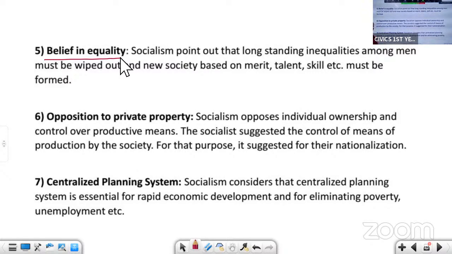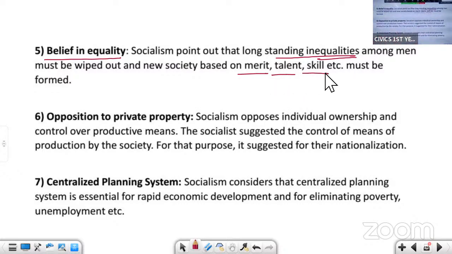If you see a tree also, the fruits of that tree are not of the same size. The leaves of that tree are not of the same size. So human beings are also not equal. There are long standing inequalities among men. Okay, there are many inequalities among them. So we should try to create a society based on merit, talent, and skills.